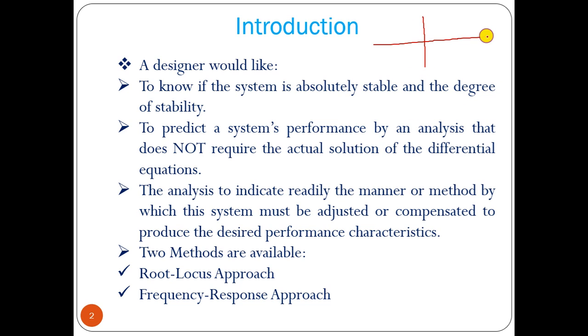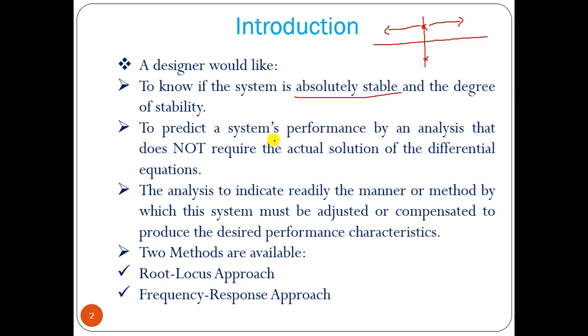So in the S plane, if we can find how the poles are moving, and if we can plot that, then we can find out if the poles are located on the left half plane, the system is stable; right half plane, the system is unstable. If located on the imaginary axis, it will be marginally stable. So we have to know, as a designer, whether the system is absolutely stable or the degree of stability.